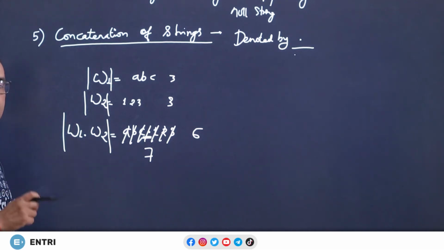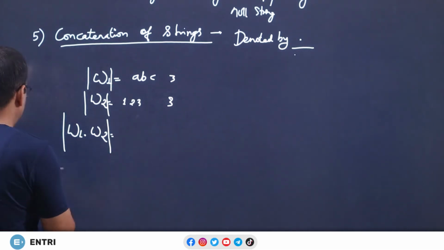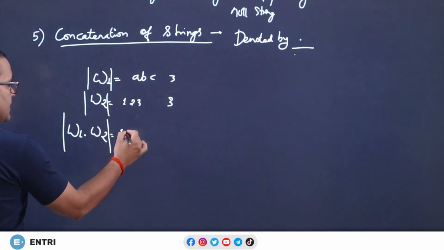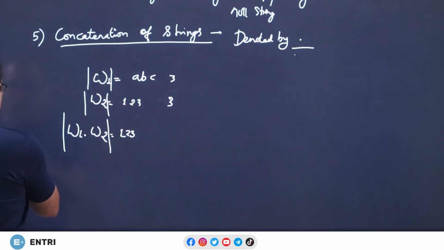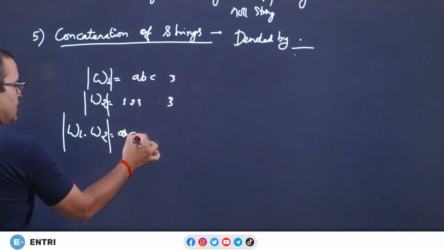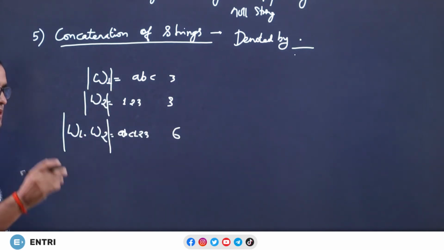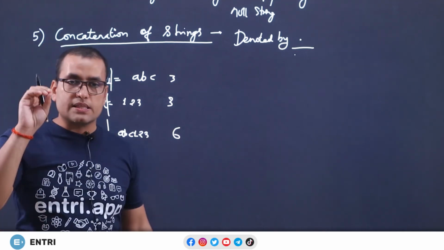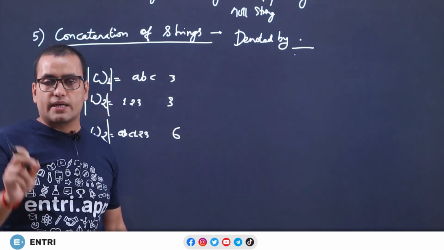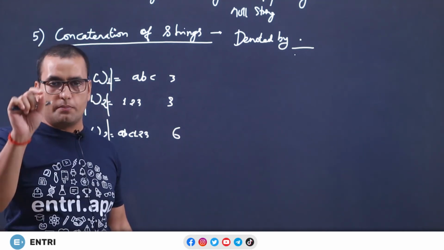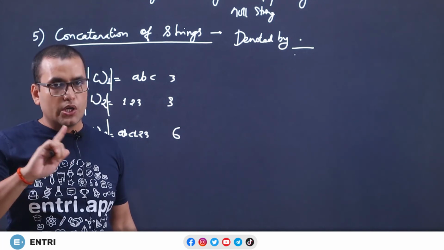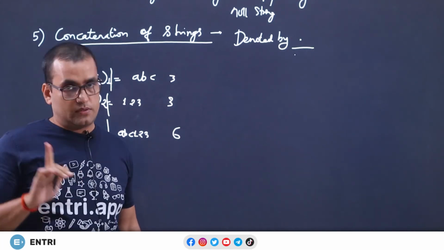So, avoid this confusion. We generally do not use the symbol dot in concatenation. We write in continuity, ABC123, and the length is 6. So, once again, we know concatenation is denoted by a dot, but we do not use it while we do concatenation.